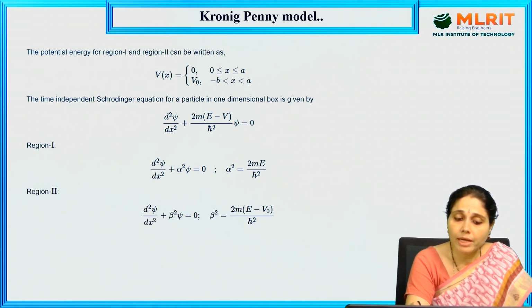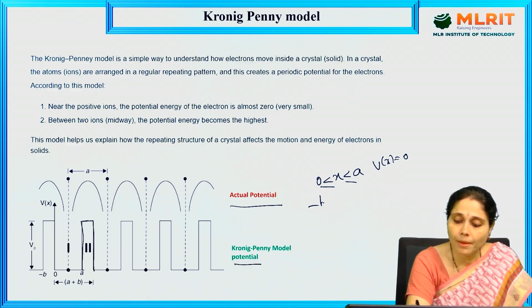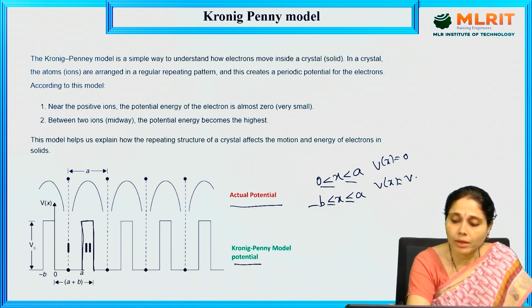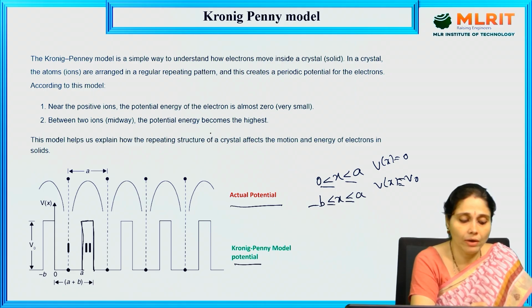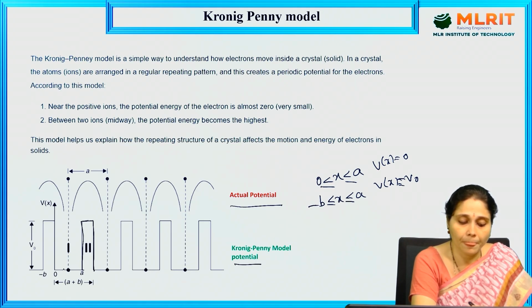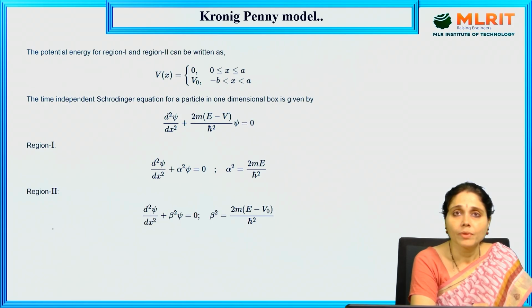Next, for minus b less than x less than or equal to 0, V(x) is equal to V0, the maximum. So V(x) is the maximum here, right?